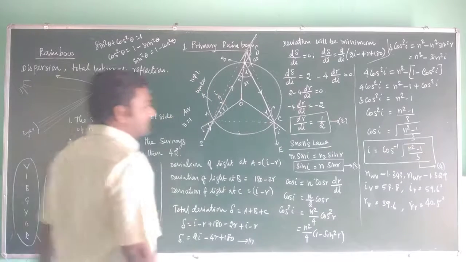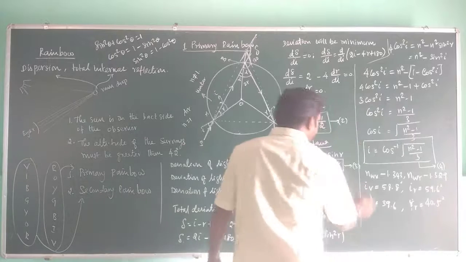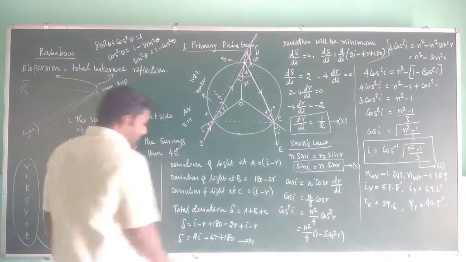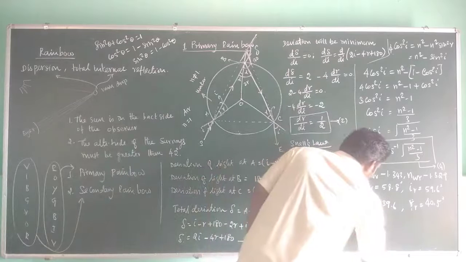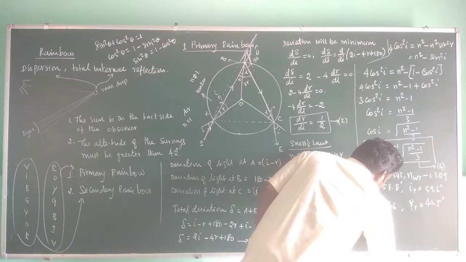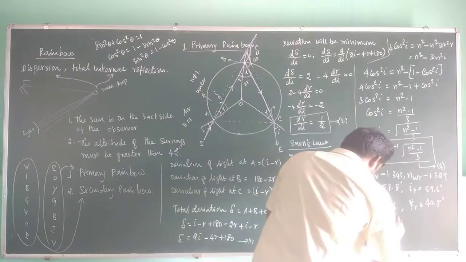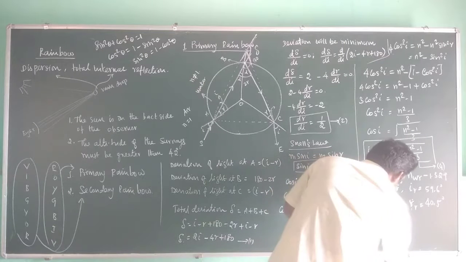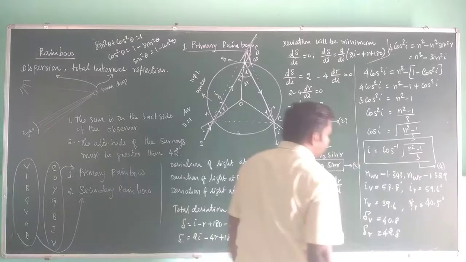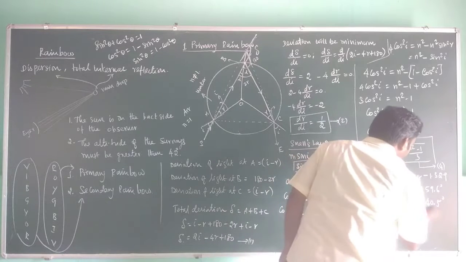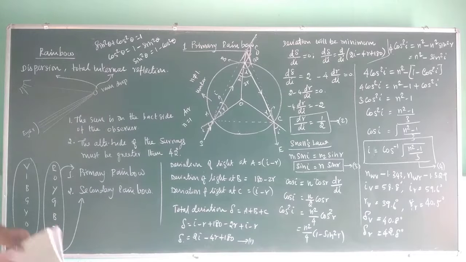Substituting these R values and I values for violet and red colors in equation number 1, we get the angle of deviation for violet and for red: for violet it is 40.8, for red it is 42.8 degrees. Okay, right? Did you get it?